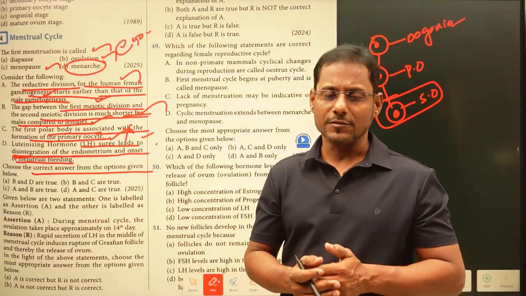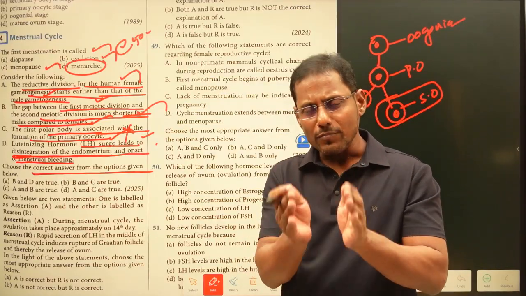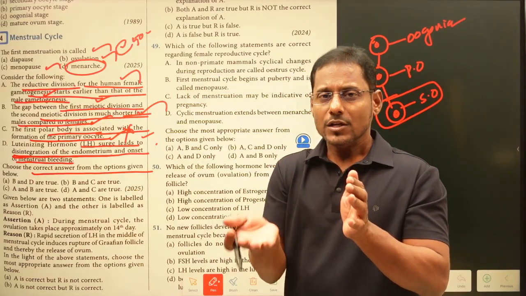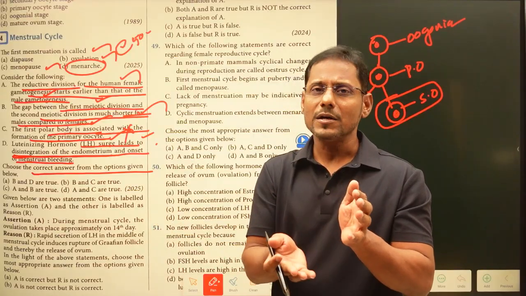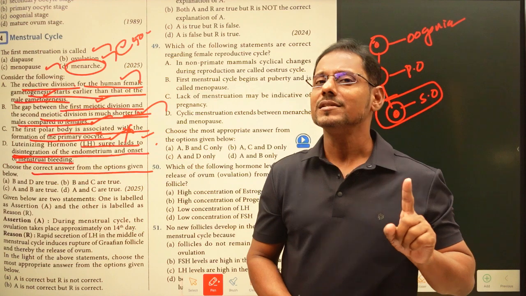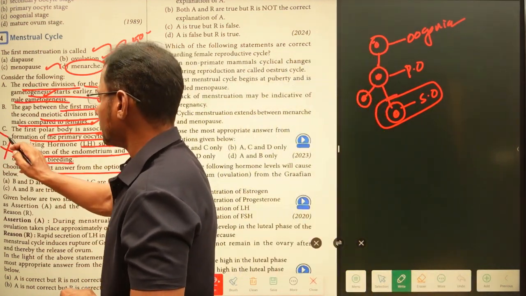Ovulation takes place. As a result, the corpus luteum is going to be formed. From the corpus luteum, more progesterone is going to be secreted. If more progesterone is secreted, what happens? The endometrium is going to be developed more and more, but there is no disintegration of the endometrium. So this statement is also wrong.